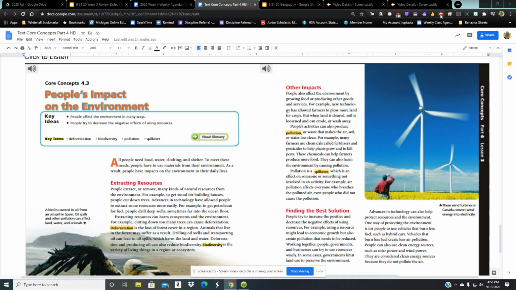Animals that live in the forest may suffer as a result. You lose the ability to hunt or to use the animal resources. Drilling oil wells and transporting oil can lead to oil spills, which harm the land and water. Deforestation and producing oil can also reduce biodiversity. Biodiversity is important. It is the variety of living things in a region or ecosystem.